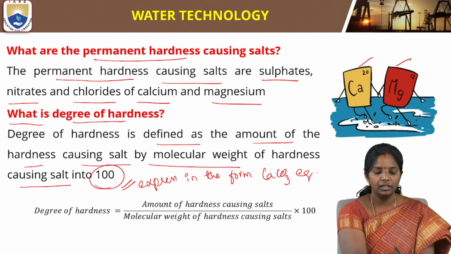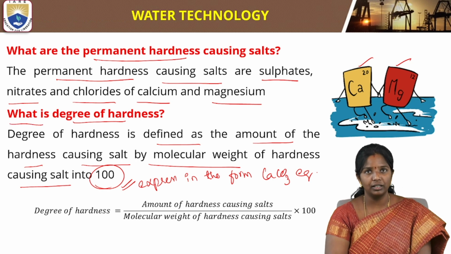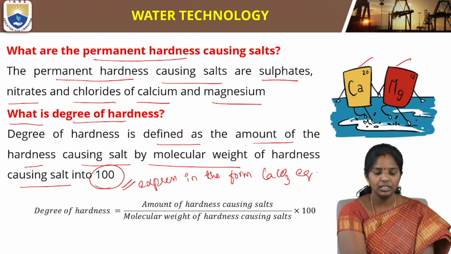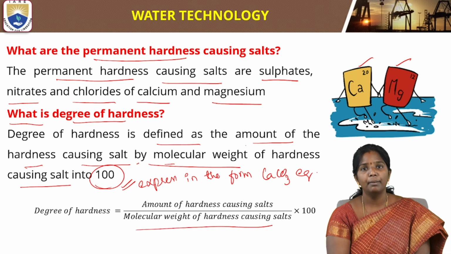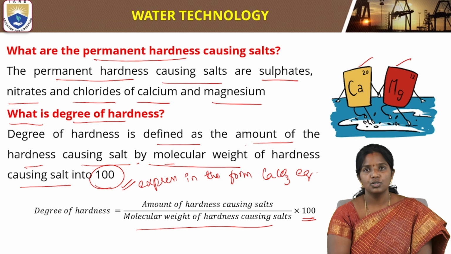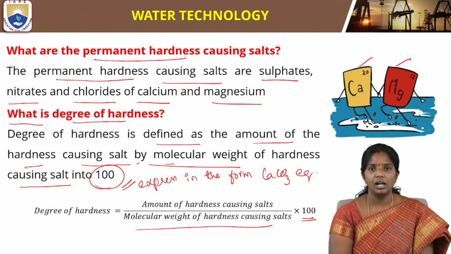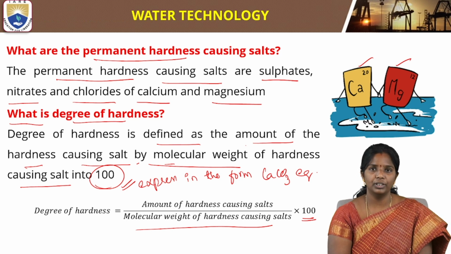So the best definition for this degree of hardness is the amount of hardness causing salt by molecular weight of the hardness causing salt multiplied by 100. So that will give the degree of hardness of that particular water in terms of calcium carbonate equivalence.